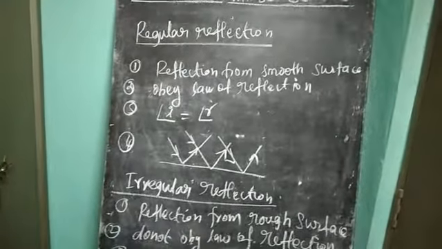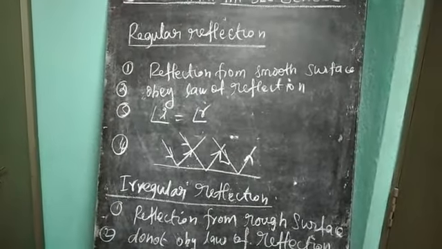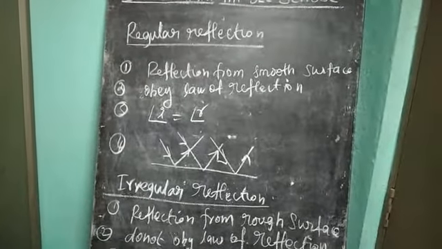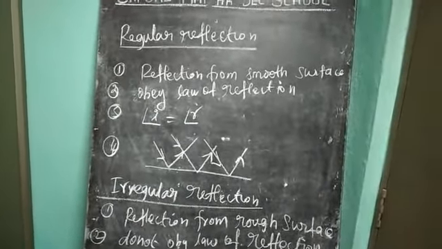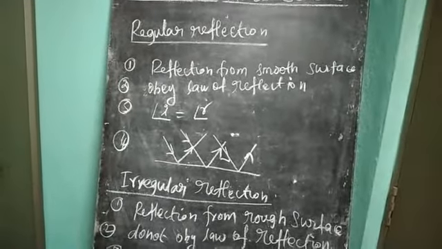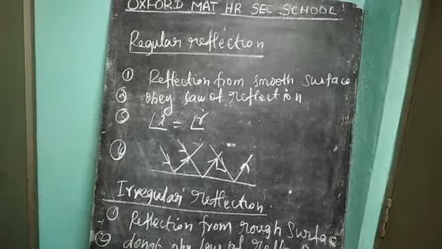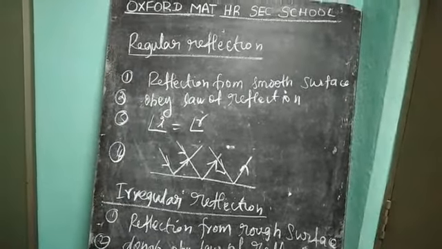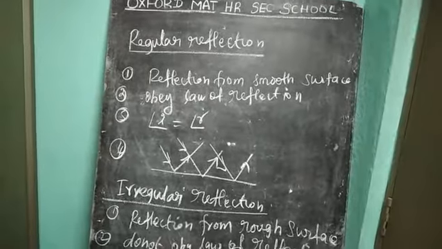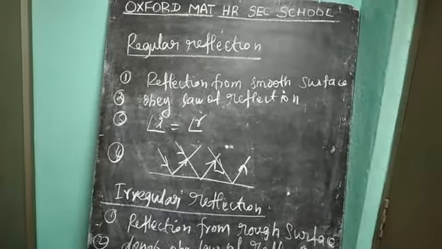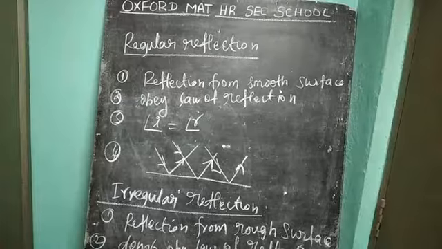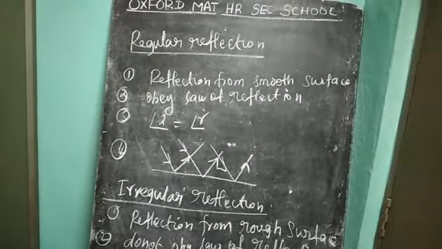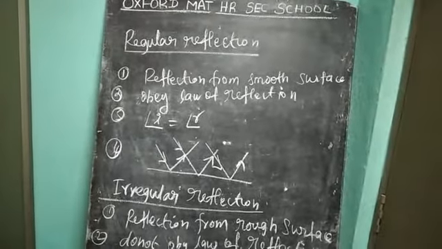Two types of reflection: regular reflection and irregular reflection. Reflection from a smooth or polished surface is called regular reflection. Light reflecting from a plane mirror is an example of regular reflection. Light reflecting from still water is also an example of regular reflection. In regular reflection, the law of reflection is obeyed, that is, angle of incidence equals angle of reflection.